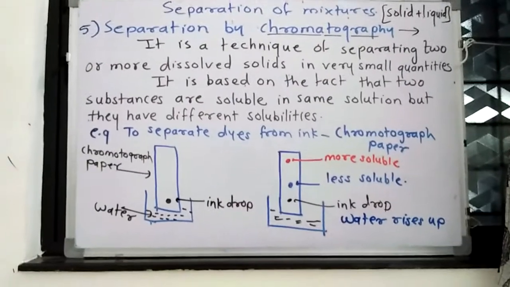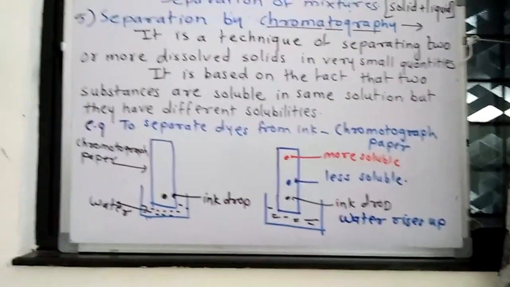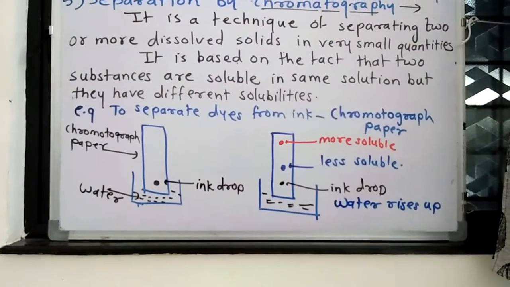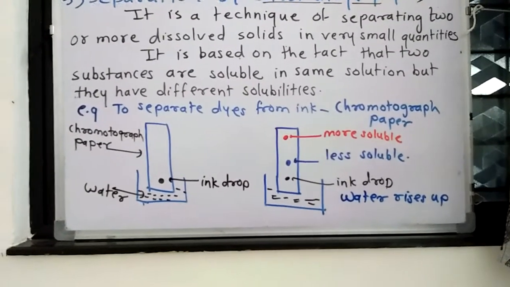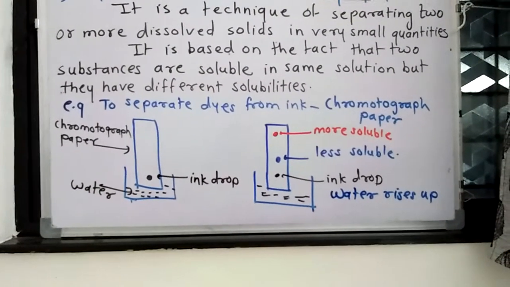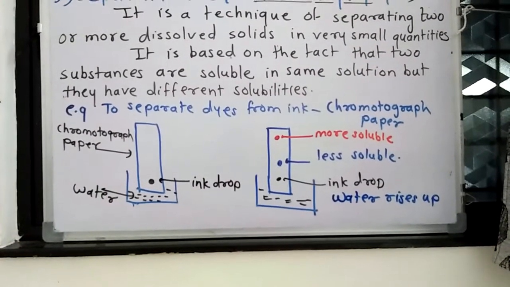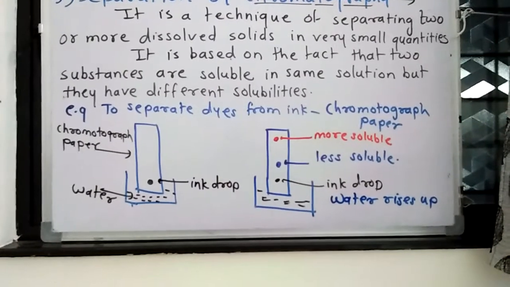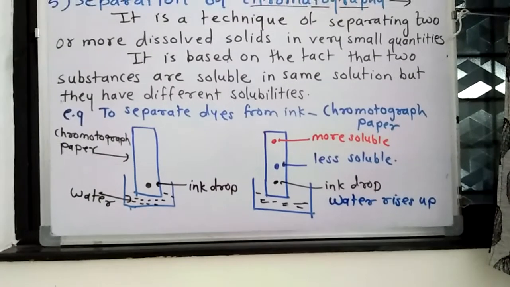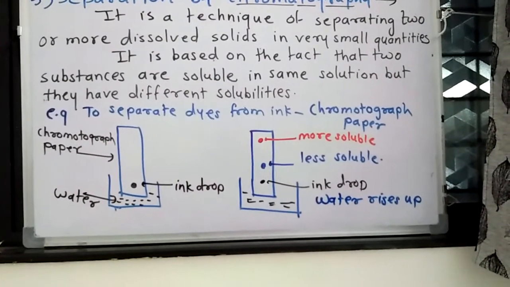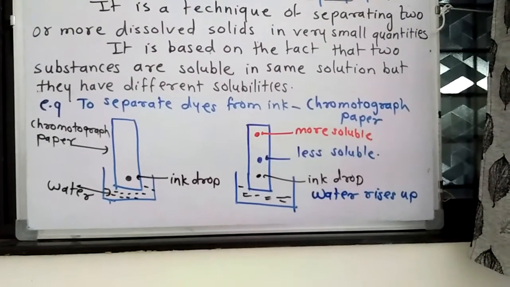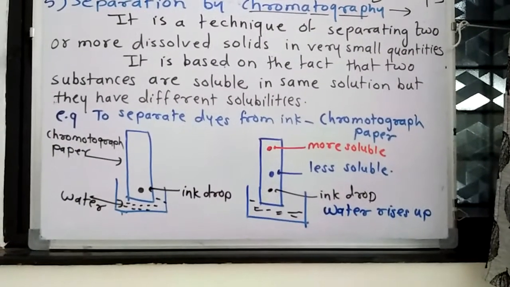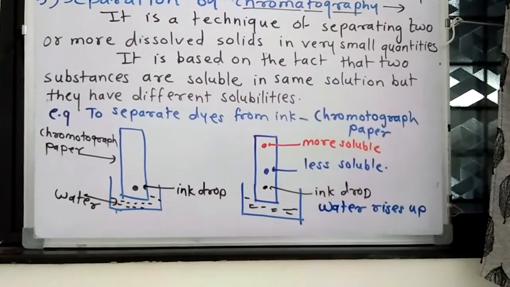For the chromatography technique we use a paper like a filter paper, but it is different. It is called chromatograph paper, and on that chromatograph paper we put one drop of black ink and we put it in water. As it is paper, it will absorb the water and the water level will rise up. As water comes near the ink drop, what will happen? The ink will slowly dissociate, and the dye which is more soluble will start to rise up.